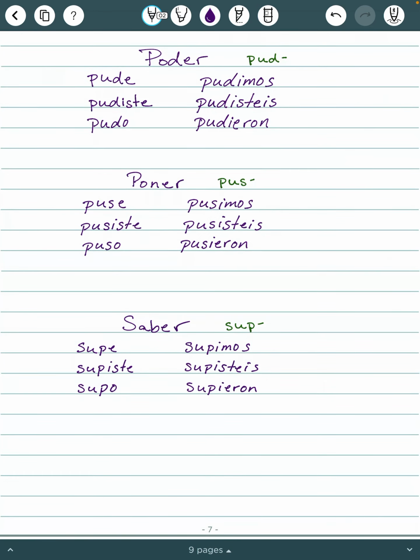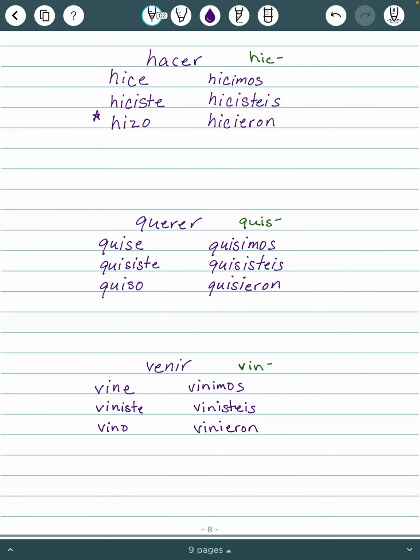And then we have poder, poner, and saber. And these are all similar because they have U's in them. But it's the same thing. We have to memorize those 3 stems, and then we just add stem change endings on there, that third set of endings that we've memorized. Then these 3 are similar, hacer, querer, and venir, and they're similar because they have this I in here.